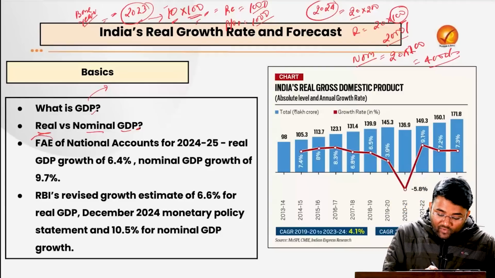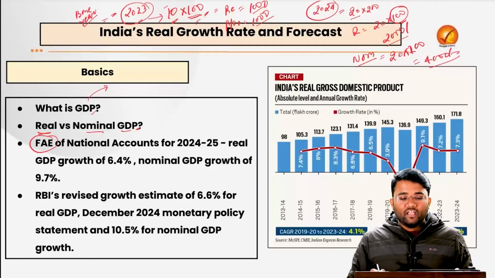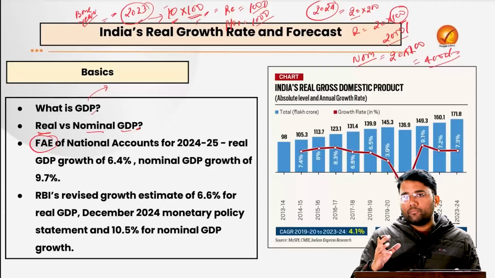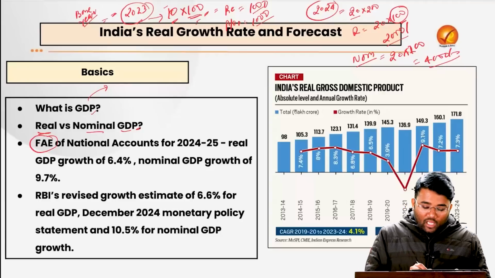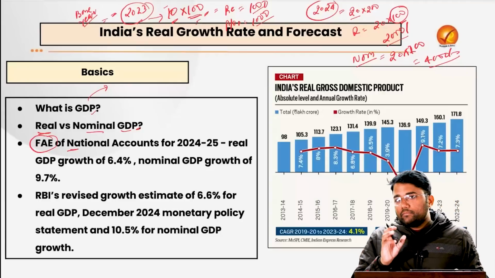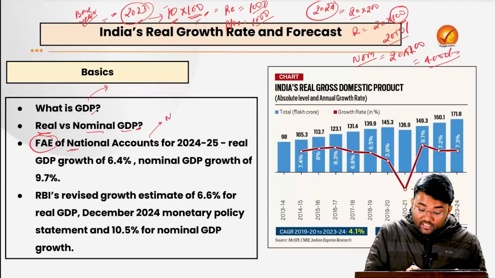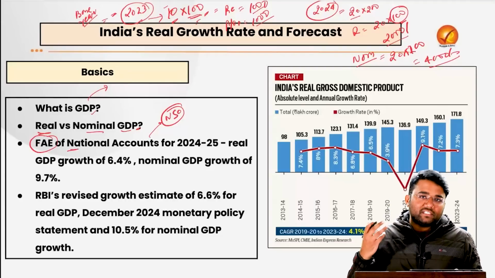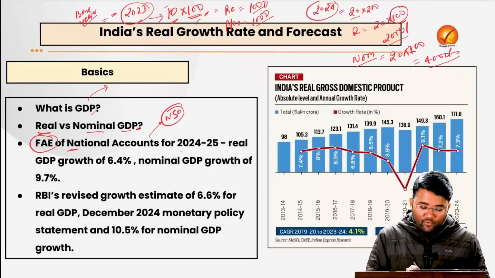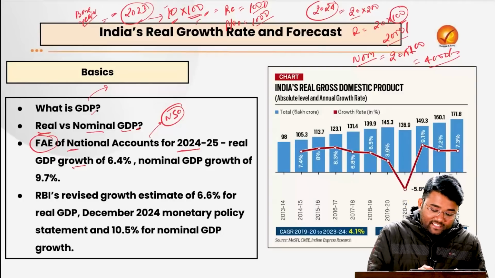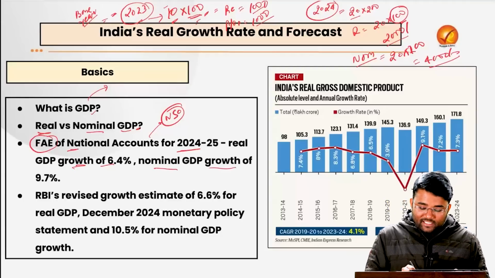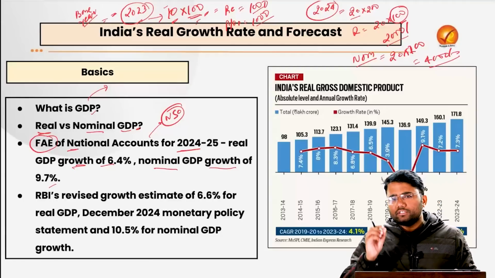So as per the first advance estimates, which are generally the preliminary estimates of a country's economic performance for a given financial year, and this first advance estimates of national accounts is released by the National Statistical Office, which is under the Ministry of Statistics and Programme Implementation, for 24-25 the real GDP growth rate was 6.44% and the nominal GDP growth rate was 9.7%.